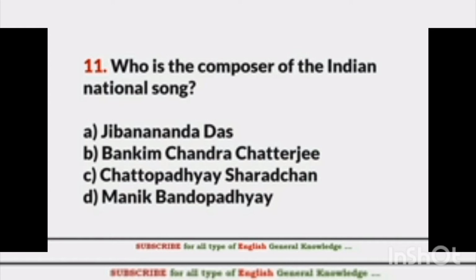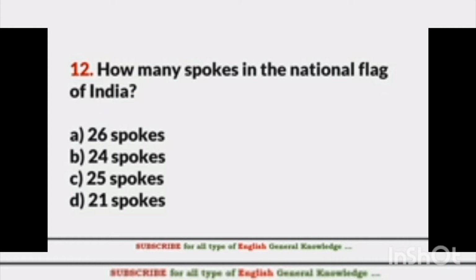Next question. Who is the composer of the Indian national song? Everyone knows who the composer of the Indian national song is. That is Bankim Chandra Chatterjee. How many spokes are in the national flag of India? That is a very easy question. Easiest question. That is 24 spokes. Next question. What is the national song of India? Everyone knows the national song of India is Bande Mataram.